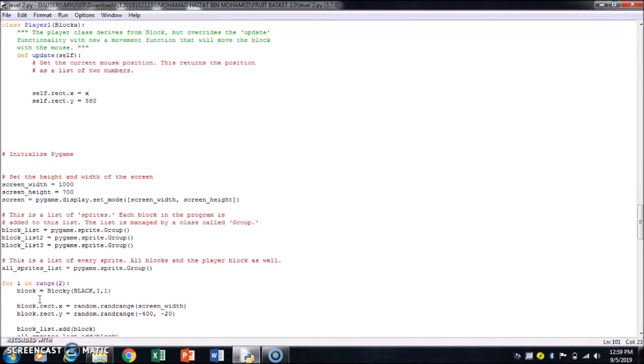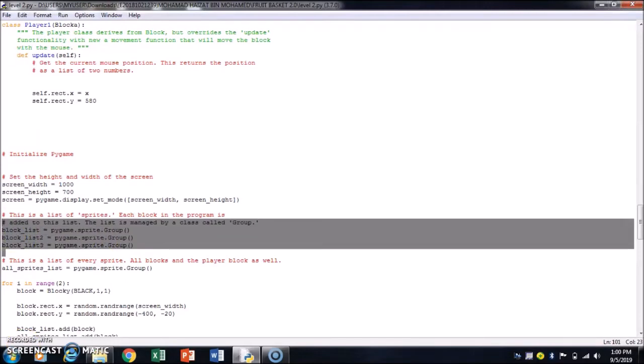Afterward, the class for the player is made. The former class for the player sprite, which is block A, has an X movement variable. X is used to define its movement. 4 groups of sprites are made. Block list will contain fruit. Block list 2 is for the item, and block list 3 will contain the bomb. The last one, the all sprite list, is for all of them including the player.